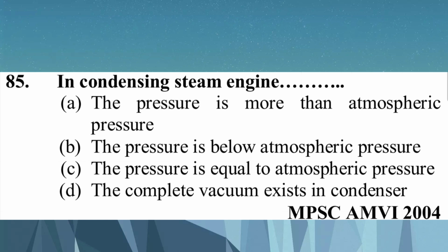Question number 85. In a condensing steam engine, A. The pressure is more than the atmospheric pressure, B. The pressure is below the atmospheric pressure, C. The pressure is equal to atmospheric pressure, D. Complete vacuum exists in the condenser. B. The pressure is below atmospheric pressure.